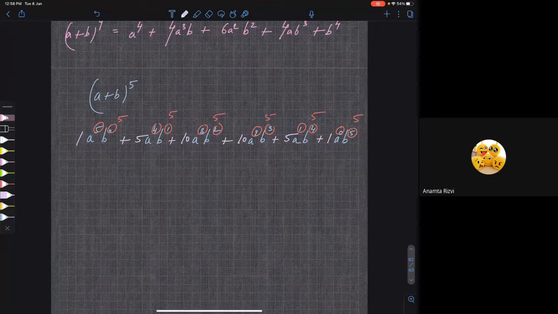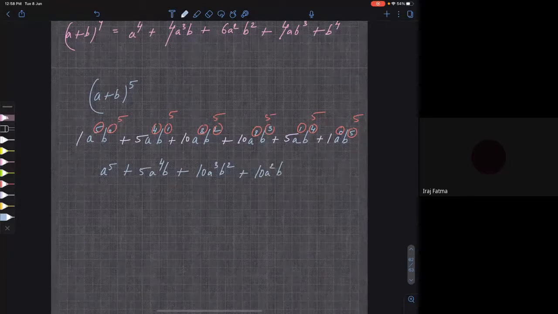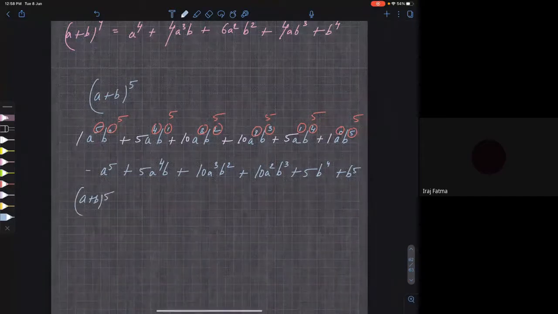So if I just simplify that, what will I get? A power 5 plus 5 a power 4 b plus 10 a cube b square plus 10 a square b cube plus 5 a b power 4 plus b power 5. This is the expansion of what? A plus b whole power 5. Clear? So this is how you write.